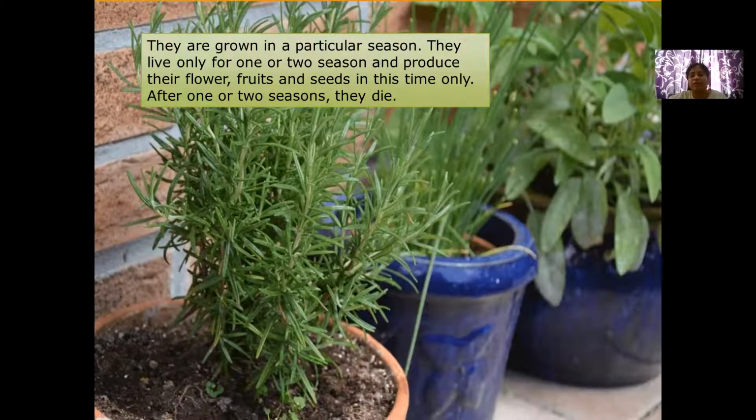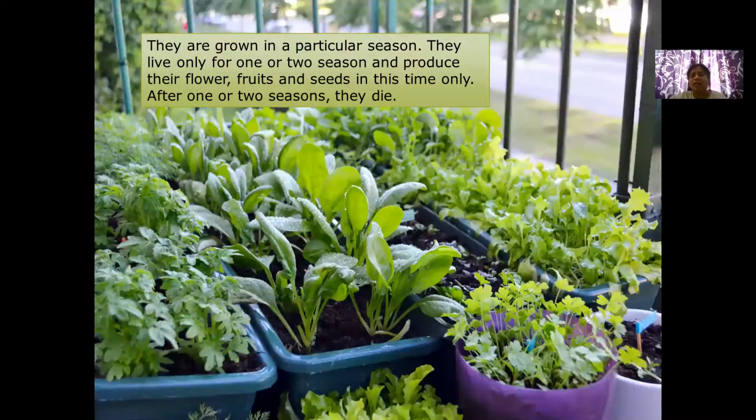Like few flowers only come in summer season. There are few flowers which come only in the winter season. Correct? Likewise, there are some fruits which only come in winter season. Some fruits come in summer. Some fruits come in rainy season. So that's the reason these plants are called seasonal producing plants. They live only for one or two seasons.